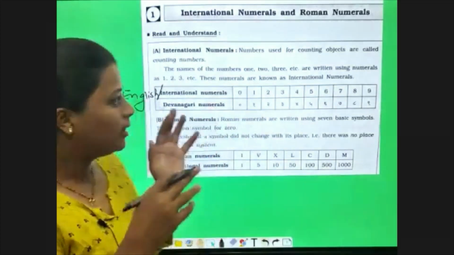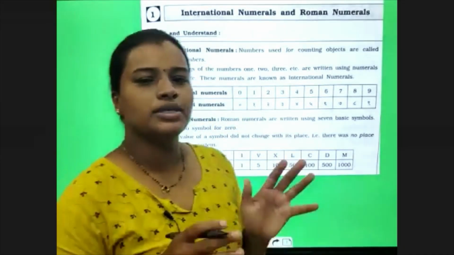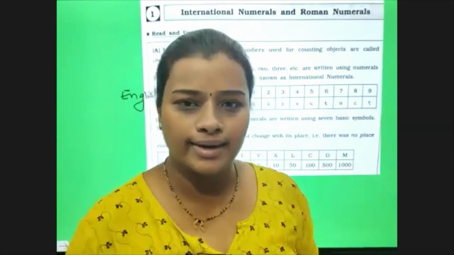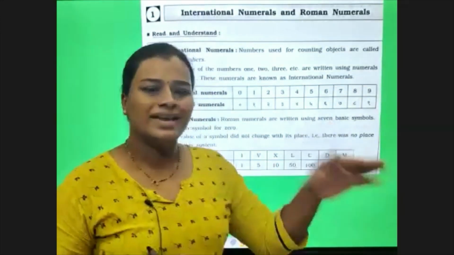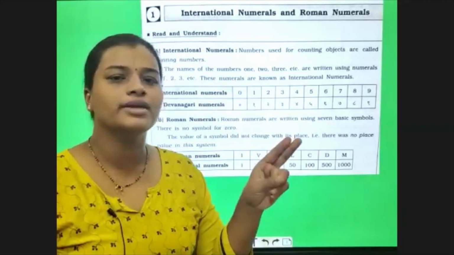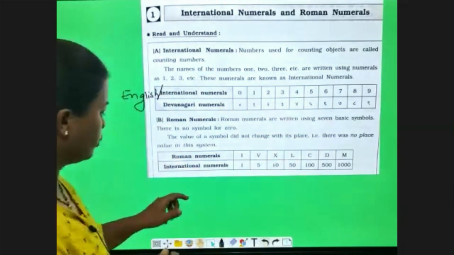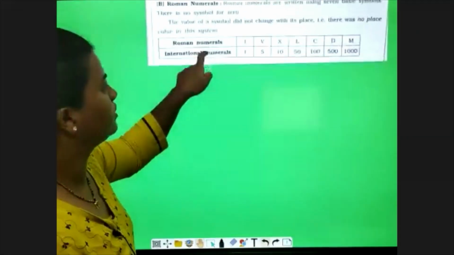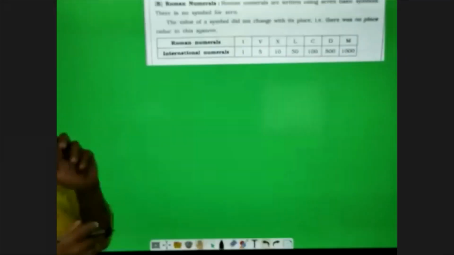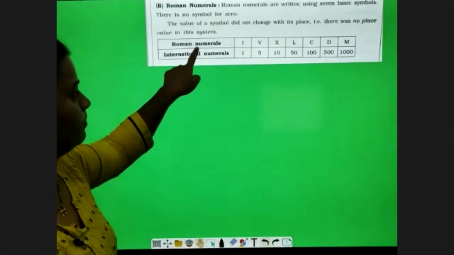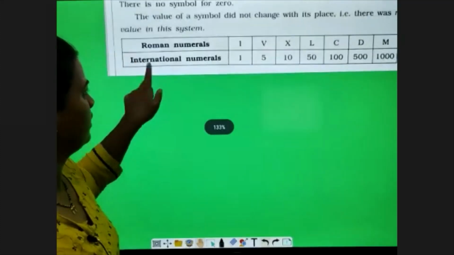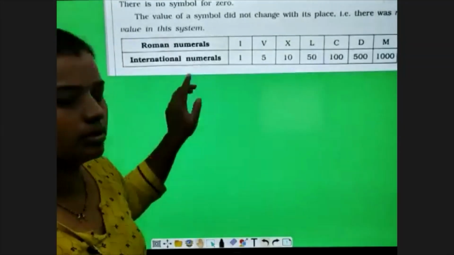And by using these regular numbers, that is 0 to 9, or the numbers which are in Marathi from Shunya te 9, by making the combination of these two, we are going to get more information regarding Roman numbers. Now, if you see the chart of Roman numbers, first they have given Roman numbers, and below that they have written international numbers.